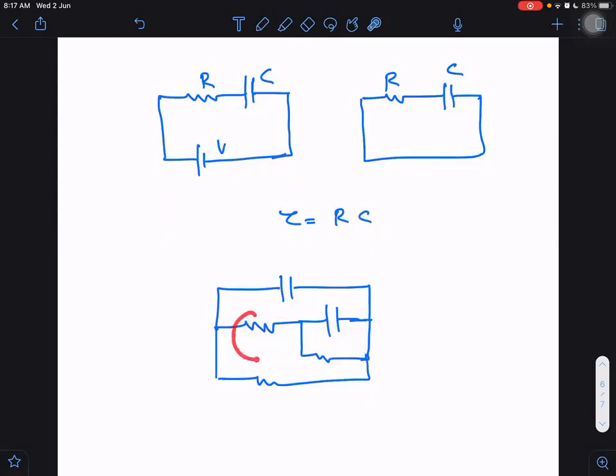Then can I convert it into a single resistance? I think I cannot convert, because these are neither in parallel nor in series. So I will be stuck here. I will not be able to convert it into a single resistance. When we are not able to convert it into a single resistance, then I cannot get R effective and I cannot get C effective, sometimes, when the resistances are neither coming in series nor in parallel. And in that case, we cannot find the time constant.